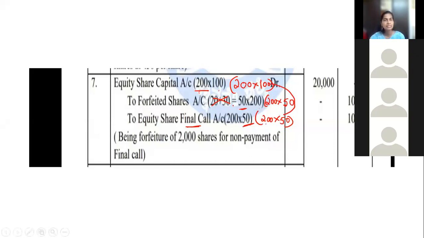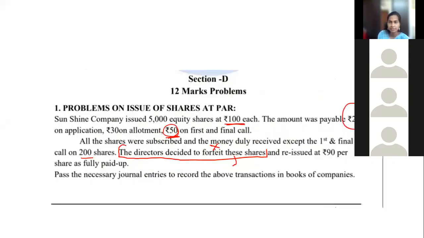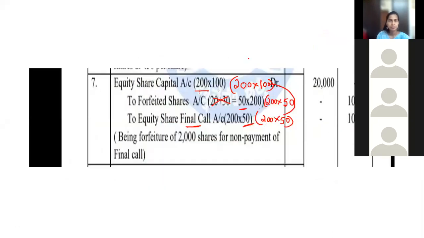Now what do this 20 and 30 mean? 20 and 30 are the application rate and allotment rate here. The meaning is, on these 200 shares, first and final call money is not received, but application and allotment money is received. That is why this 20 and 30. Because final call money is not received, but application and allotment money is received, that will be written here. Yes, this is actually a gain for the company, so it is credited. I will explain that part in the next entry.